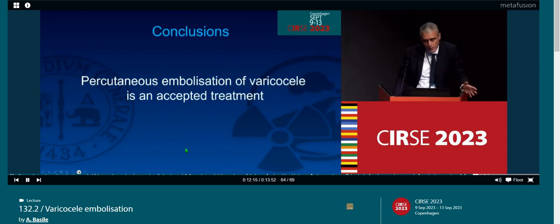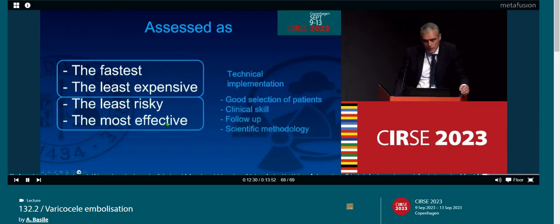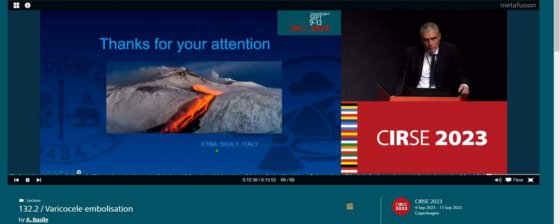So in conclusion, percutaneous embolization of varicocele is an accepted treatment. It's an accepted treatment because it can be the fastest and the least expensive, and this is related to technical implementation, and it can be also the least risky and the most effective. And this is mainly related to good selection of patients, clinical skill, follow-up, and scientific methodology. Thank you for your attention.